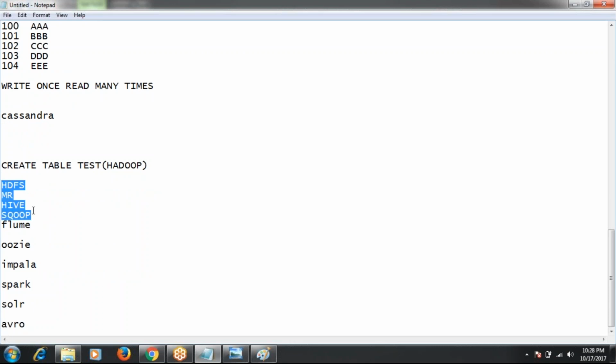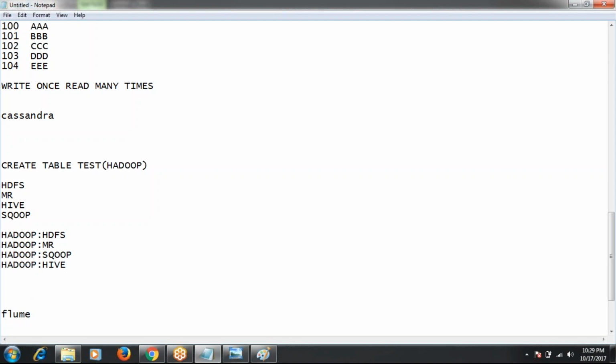HBase. Okay. So whenever you put these 4 records into this particular HBase table, it will add like this: Hadoop HDFS, Hadoop MapReduce, Hadoop Sqoop, Hadoop Hive. So here, every time this data is being added to Hadoop.